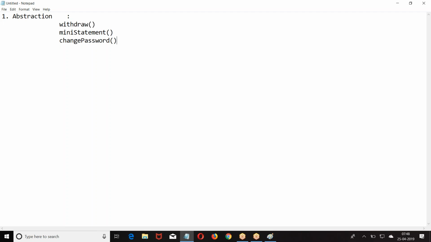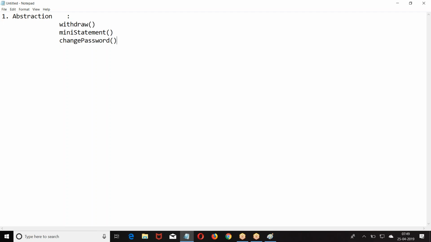So abstraction is nothing but the list of services we are offering. It will not convey any message about how they are offering. It will convey the list of services we are offering, and it will not convey how we are offering. Abstraction is the list of services we are trying to offer, and it will not convey how it is going to offer.